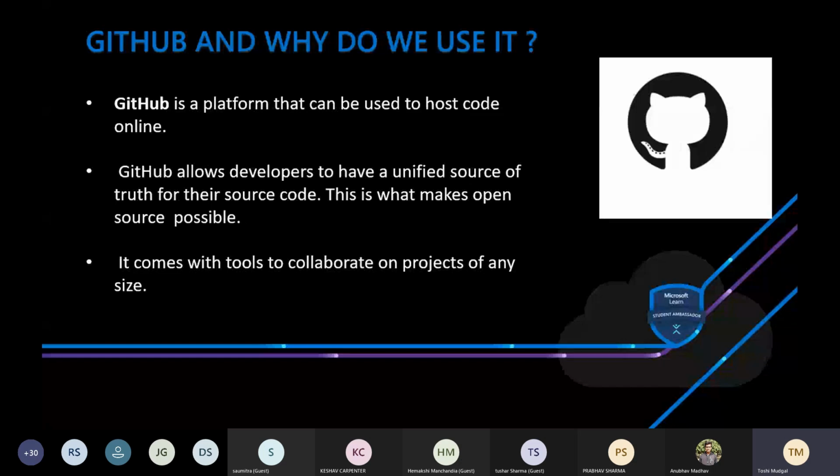Now I'm telling you the advantages of GitHub. If our code is in a remote repository on GitHub, every other contributor who wants to work on the project will get it from that remote repository, from that platform. You won't have to communicate locally.